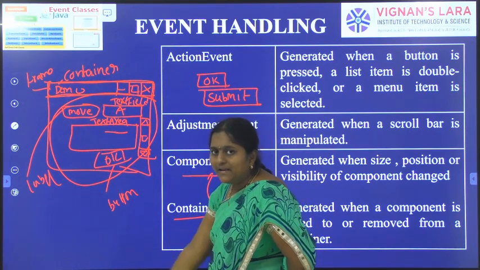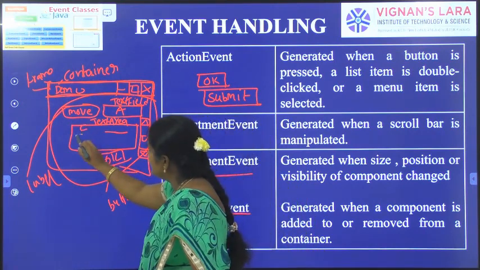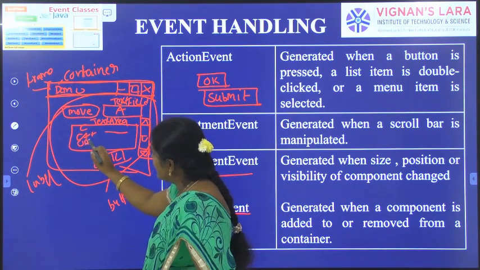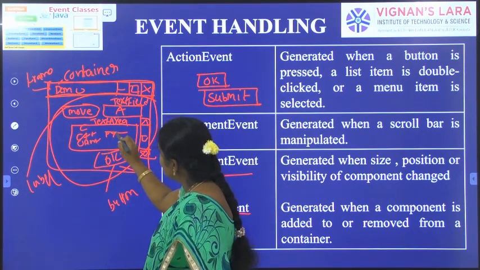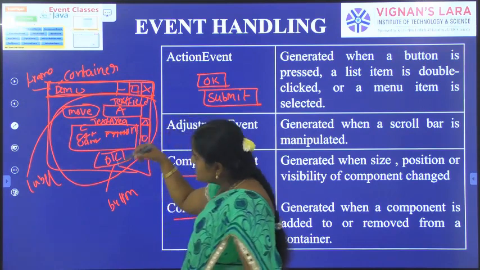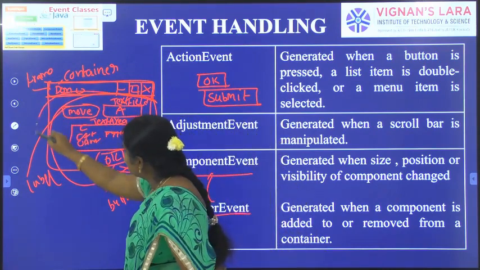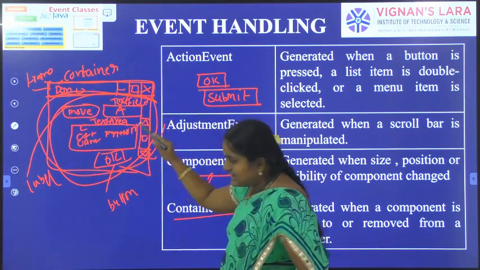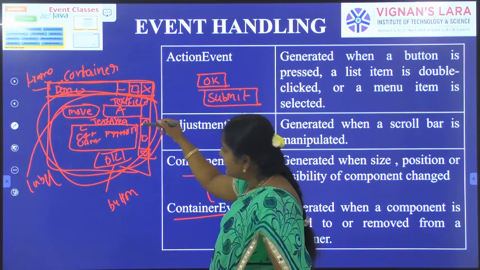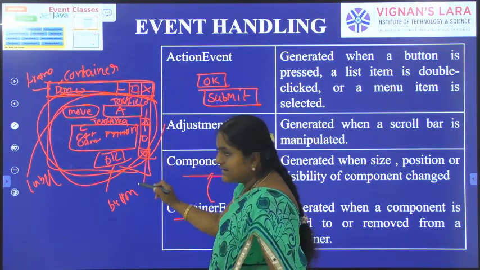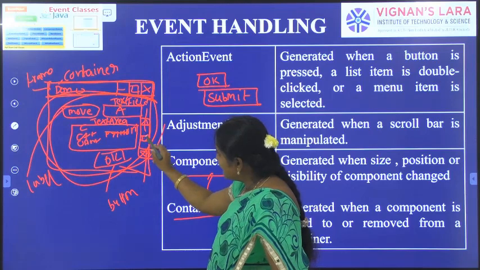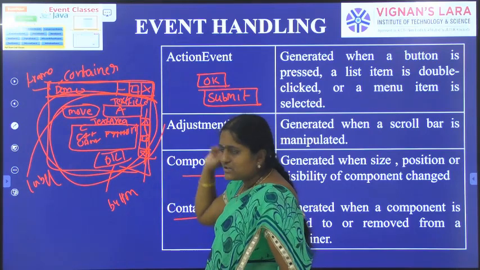It allows multiple lines. Suppose C, C++, Java, Python. If our text is greater than the component area, we can scroll up and scroll down. We can drag up and drag down. So it is a scroll bar.